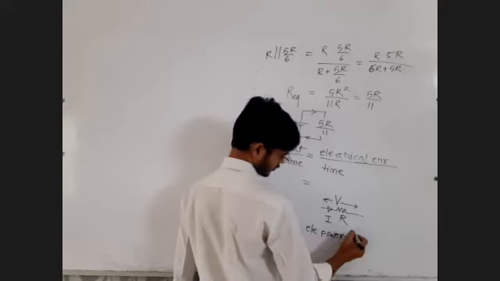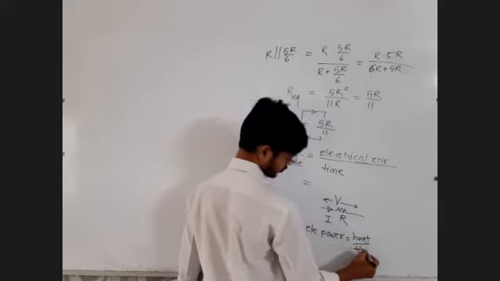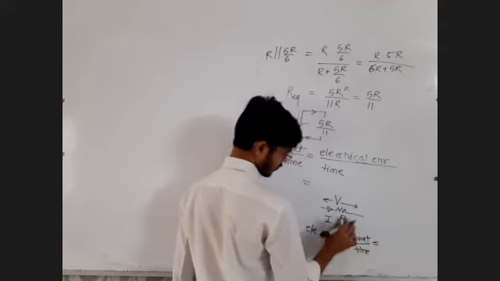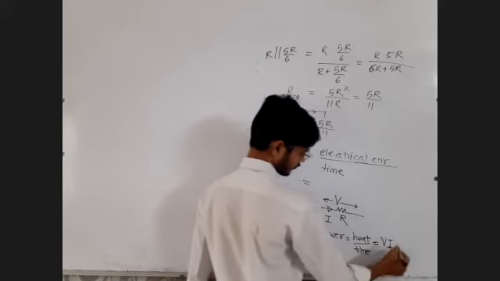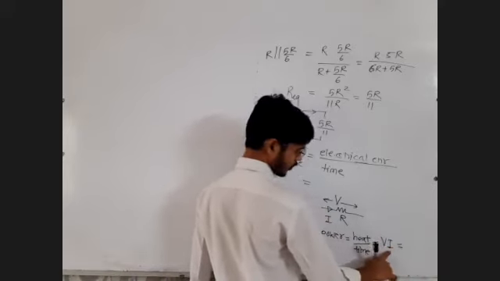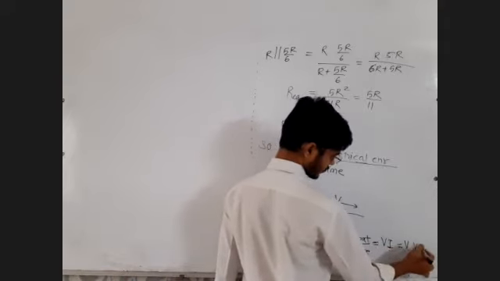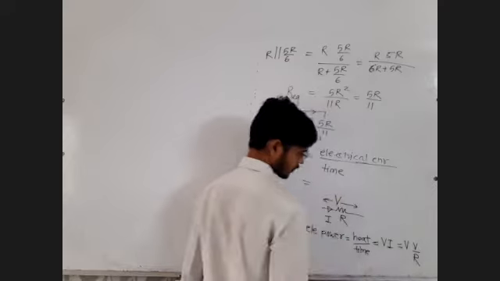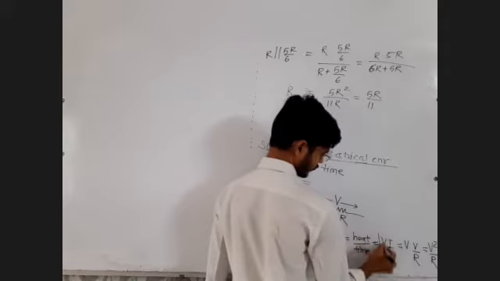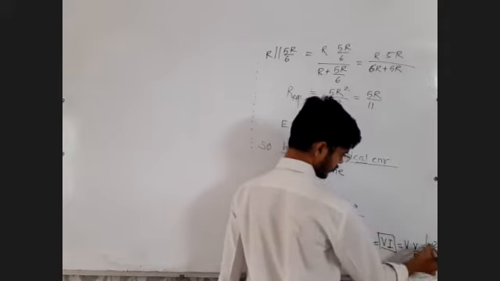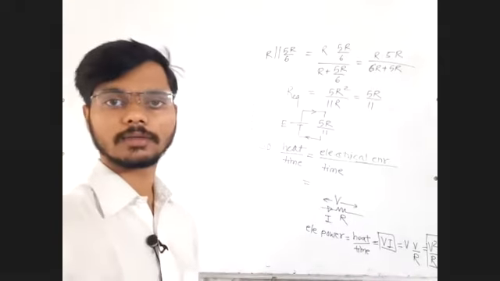You can call it heat produced per unit time also. The formula is potential difference into current, VI. You can replace the current by voltage upon resistance, or potential difference upon resistance. That will give you the formula V square upon R. First is VI. Second is V square upon R.